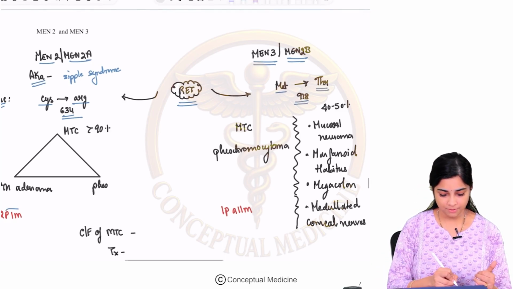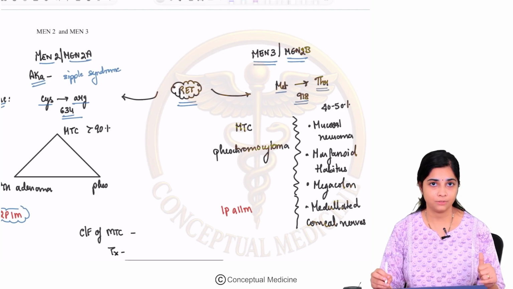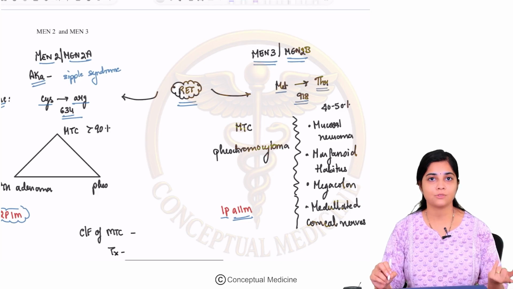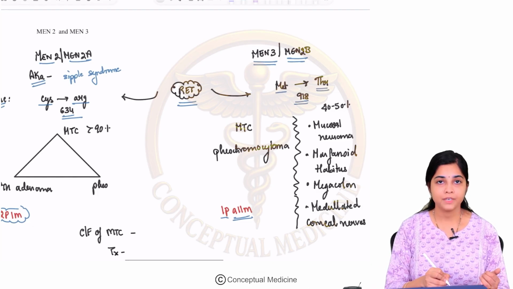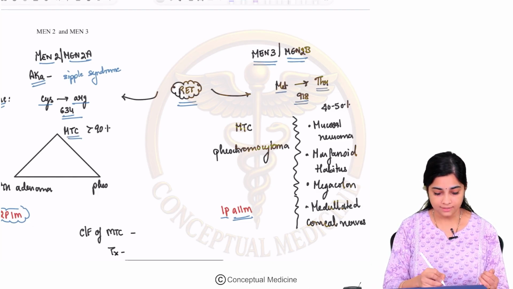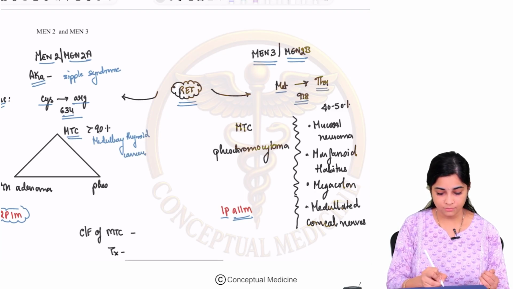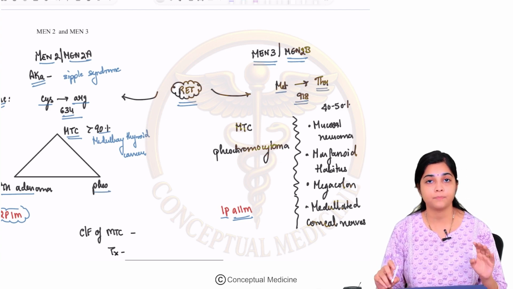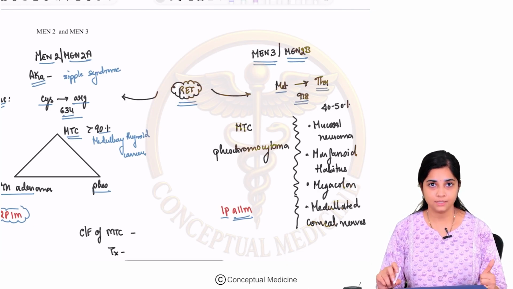In your MEN2A, you remember it with the mnemonic 2P and 1M. 3Ps is MEN1, 2P and 1M is MEN2A, and 1P and all M is MEN2B or MEN3. So what are the 2 P's and what is the 1M? 1M is your medullary thyroid cancer, MTC. You have medullary thyroid cancer in more than 90% of the individuals. Then you can have PTH adenomas and pheochromocytomas. P here is not pancreatic, it is PTH adenoma and pheochromocytoma, along with medullary thyroid cancer.